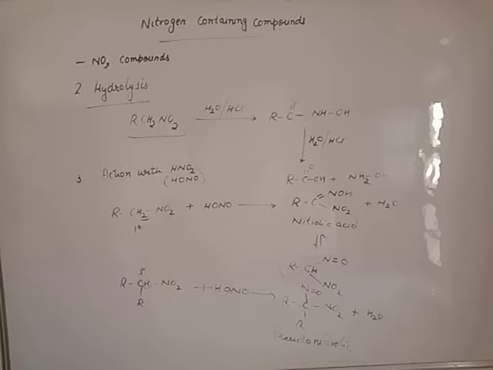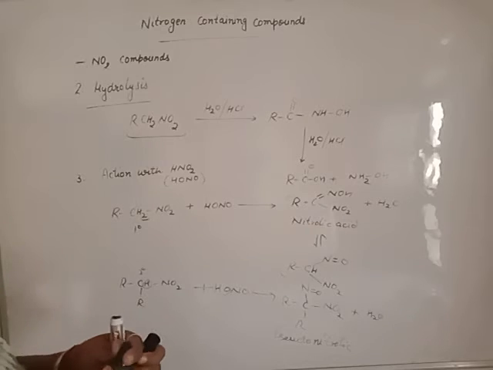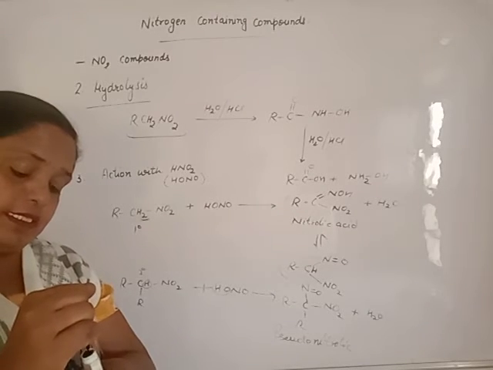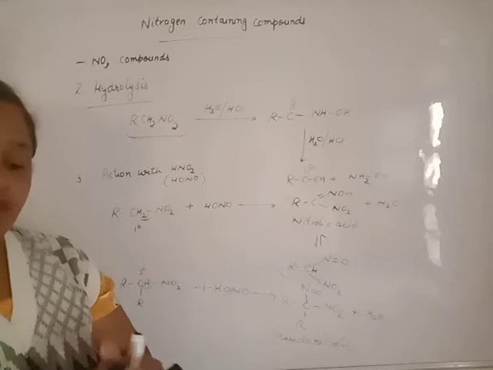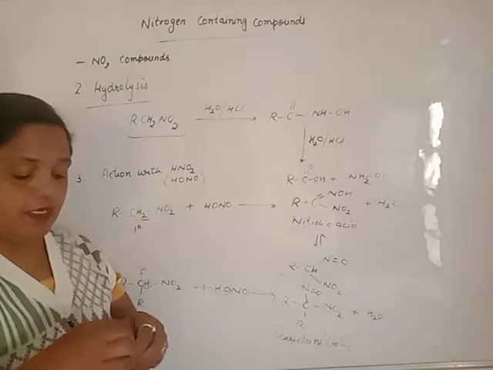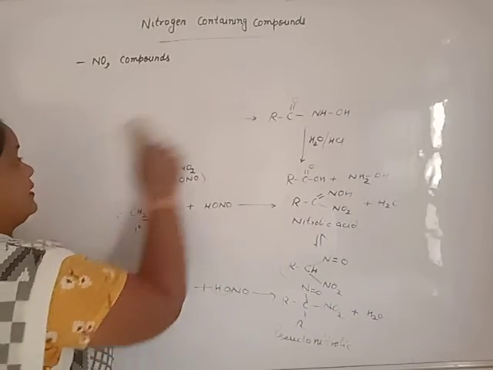Beta, now, what will happen when aromatic nitro compound, nitrobenzene, is treated with halogen, sulfuric acid or nitric acid? That means electrophilic substitution reaction.